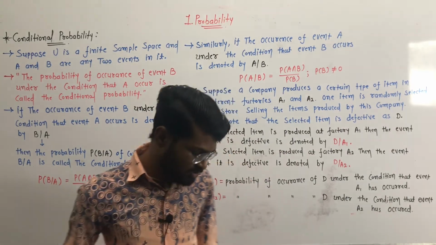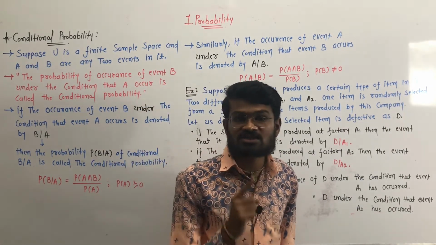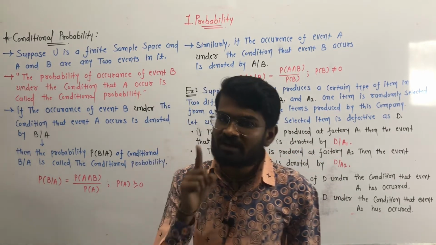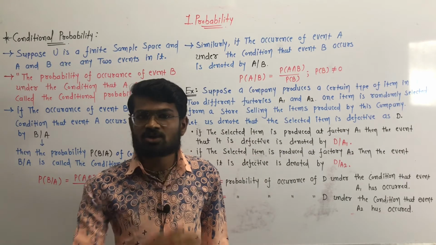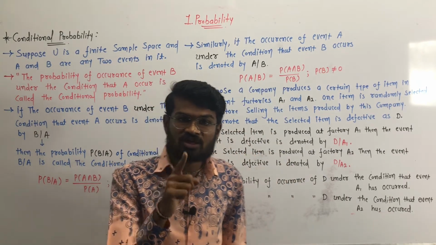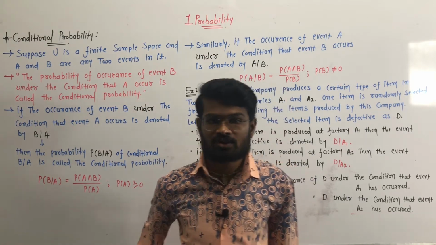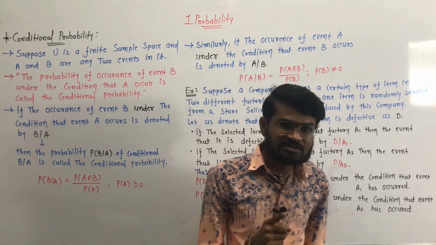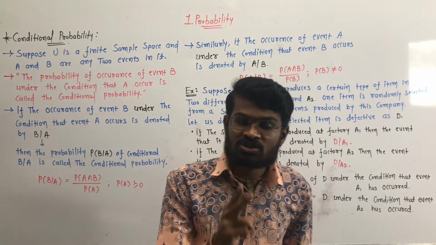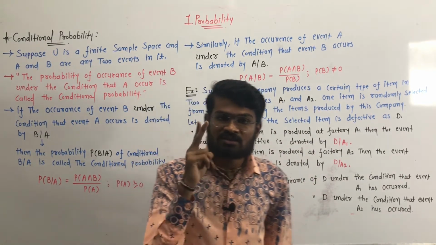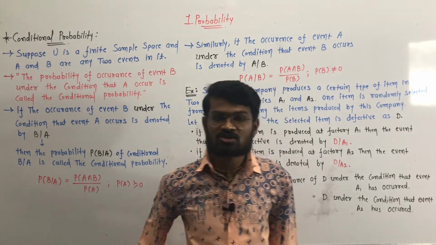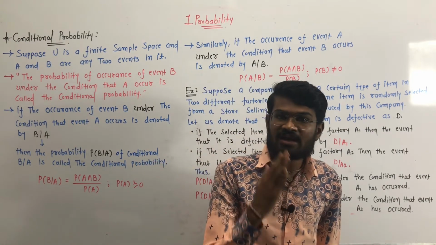Suppose event A is getting head on the coin, and event B is Australia wins the toss when getting head on the coin.